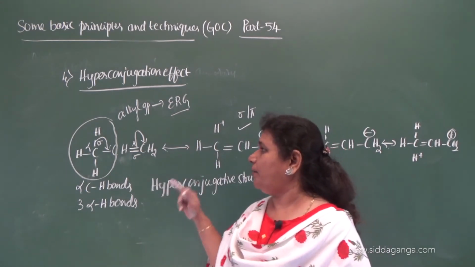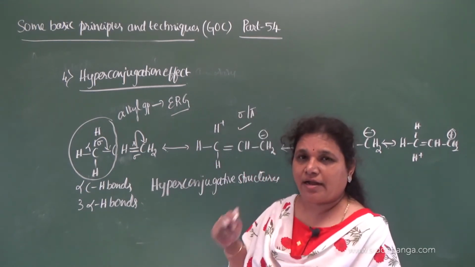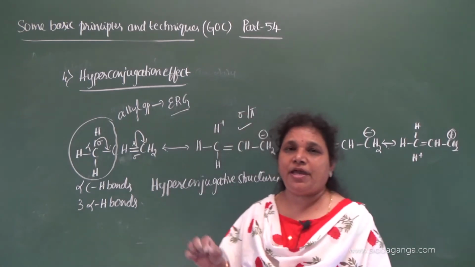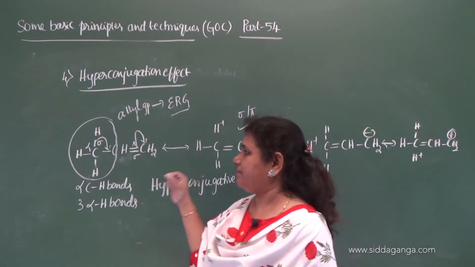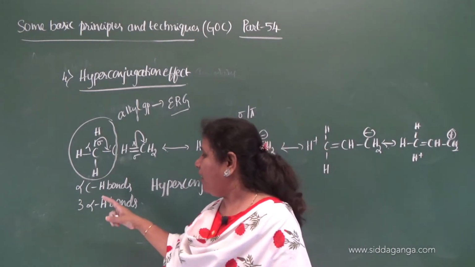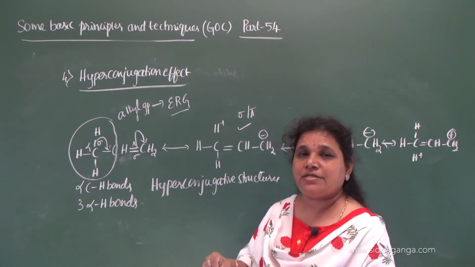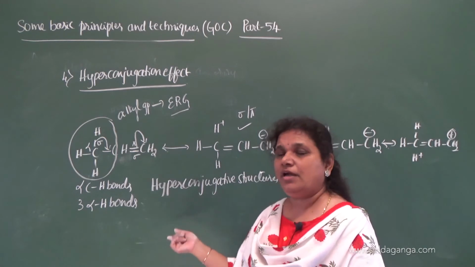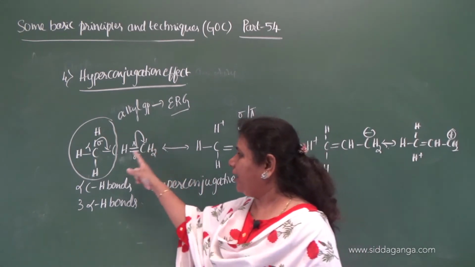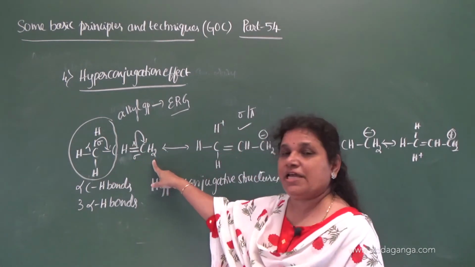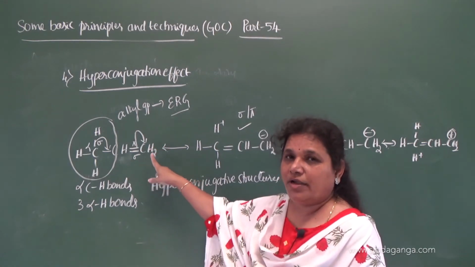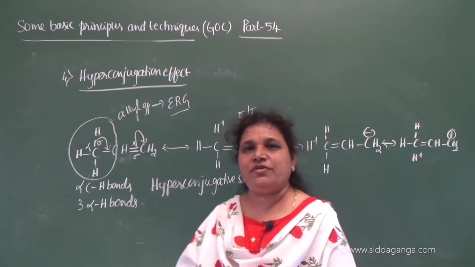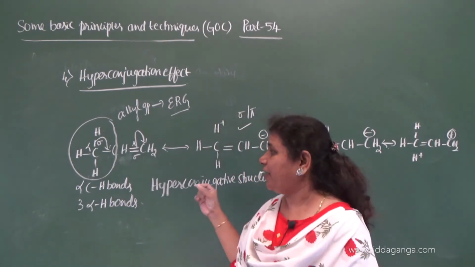Whenever an alkyl group is attached to the double bonded carbon, the delocalization of the bonded pair of sigma electrons of the alpha C-H bond takes place towards the unsaturated system, or towards the double bonded carbon, and thereby simultaneous displacement of the pi electron takes place, so that the sigma electron is involved in a conjugation with the pi bond, and that is very very important.